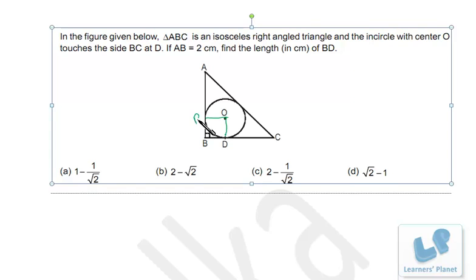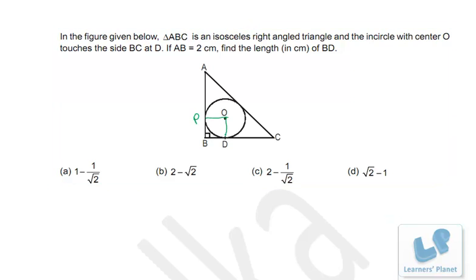Suppose this is point B. See here, BD, OD, OP and PB, all of them will be equal, and OD and OP, these two line segments are showing a radius of this circle, right? So precisely we have to calculate the radius of this circle.